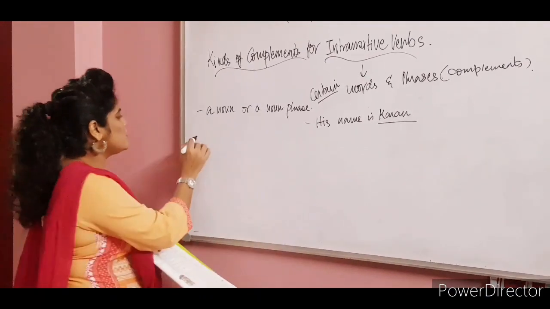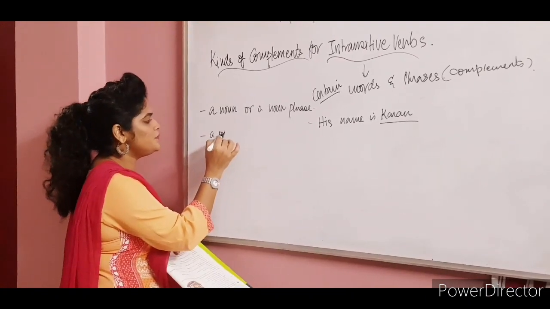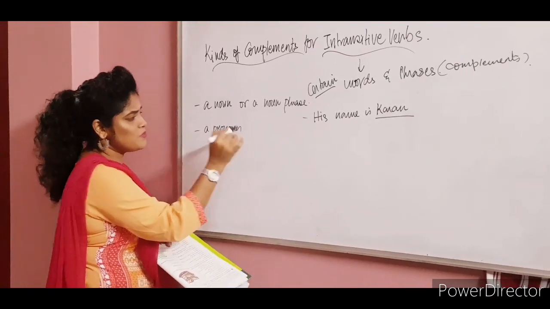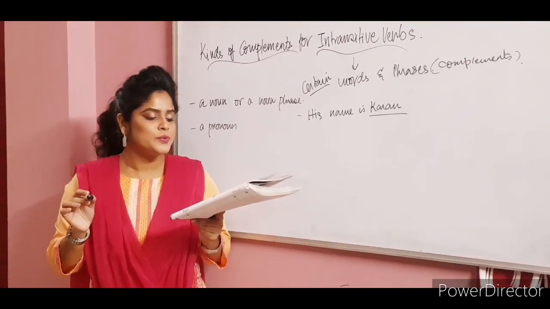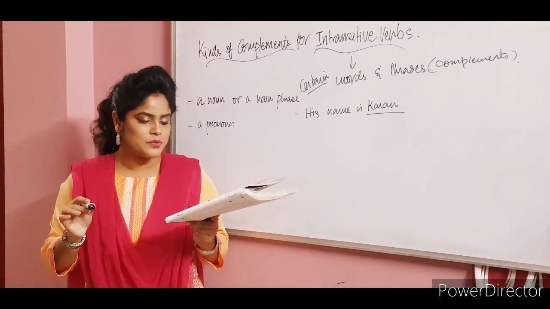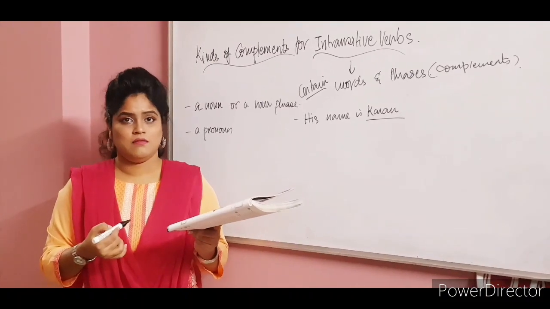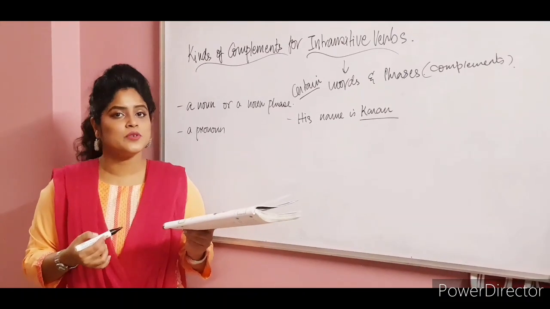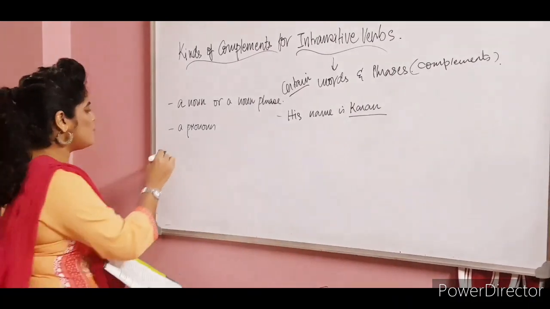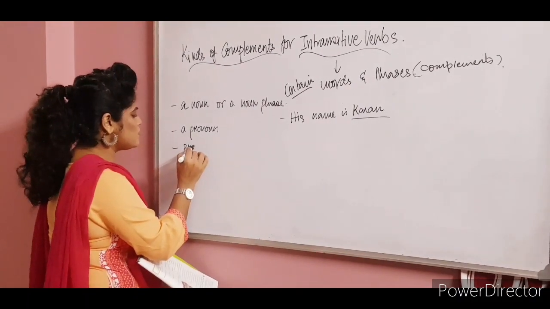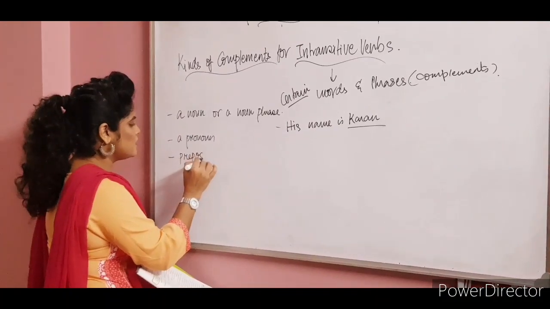And then it can also be followed by a pronoun. Let me give you an example for that. "The girl in the photo is not you." "Of course it is I." I is a pronoun, so it is following that. Then also you have a prepositional phrase. What is a prepositional phrase?